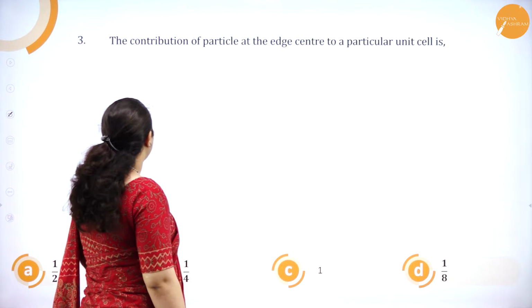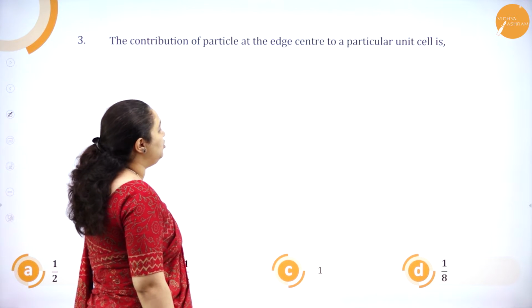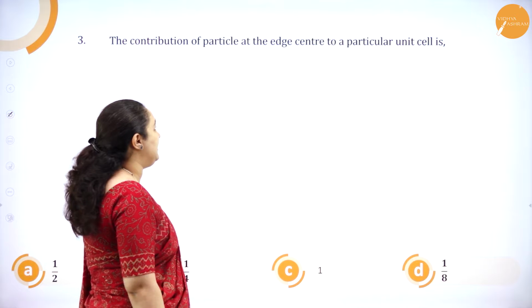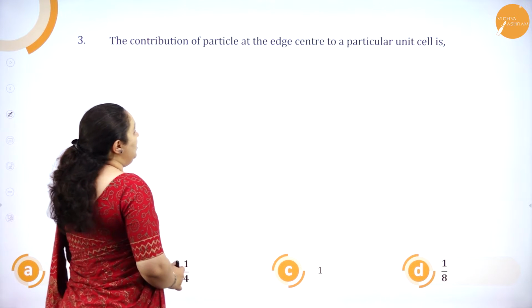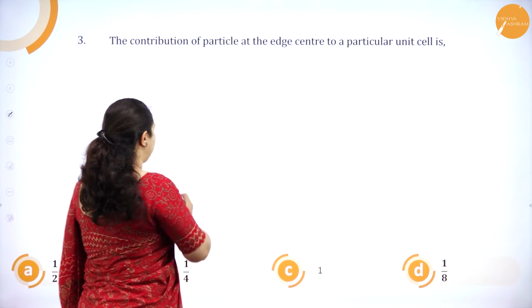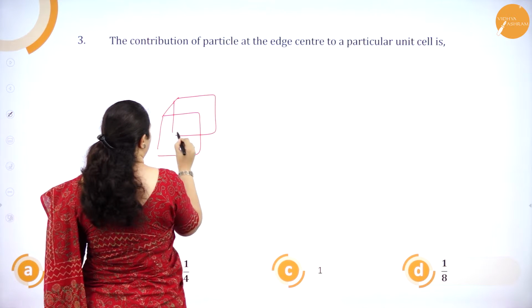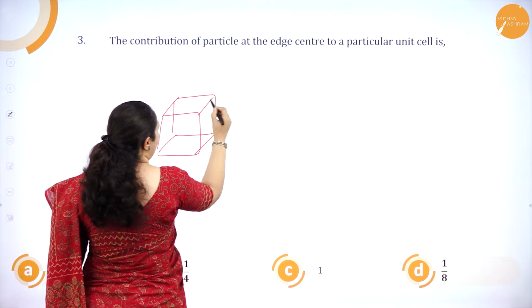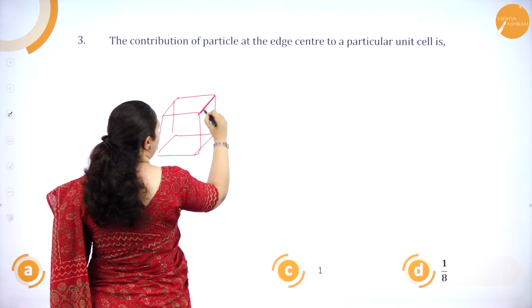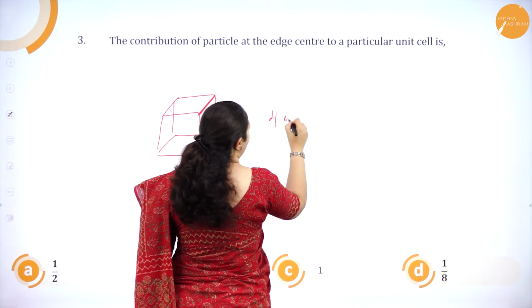Next one, the contribution of particle at the edge center to a particular unit cell is. Okay, now a cube, if you take one edge, if you consider this particular edge, one edge can be shared by 4 unit cells.